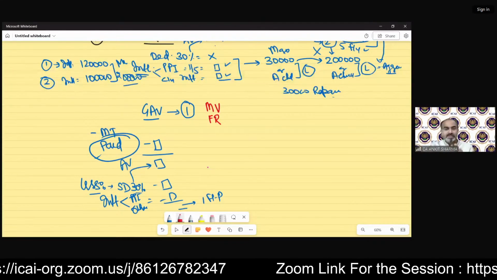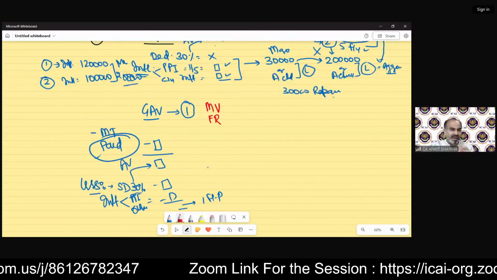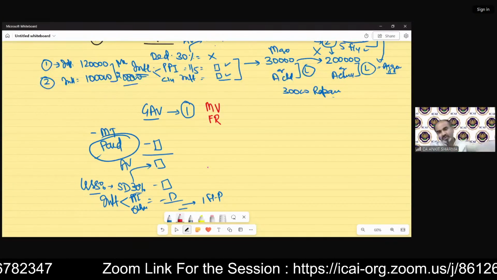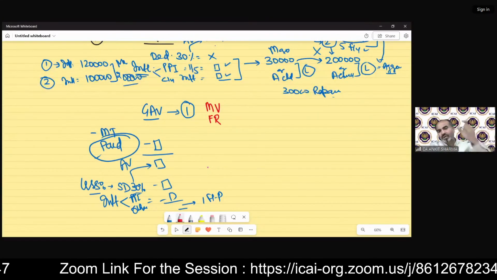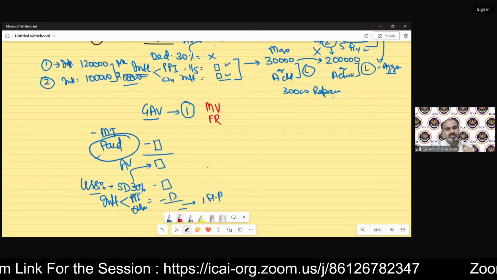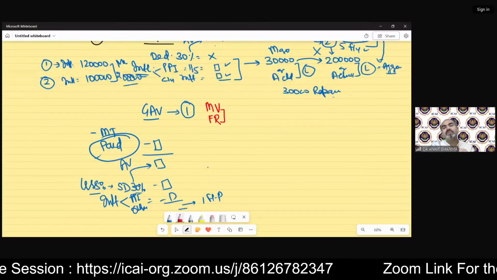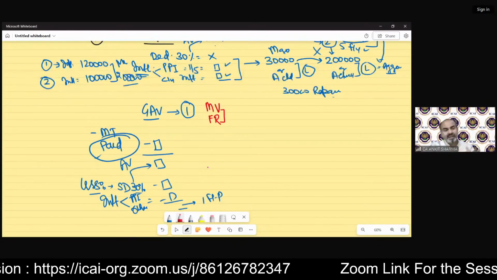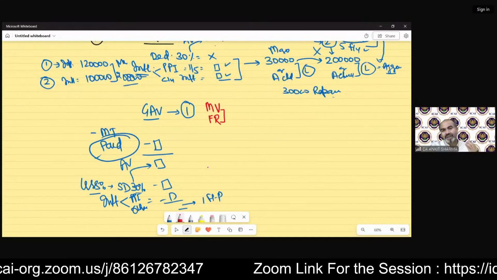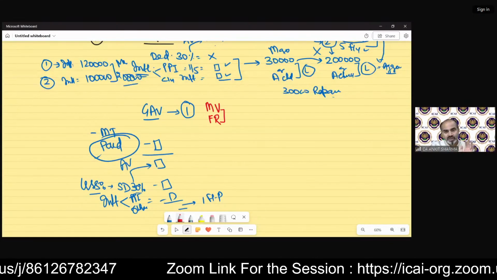Municipal value, technically, is the rental value of any property as per the municipality rules. If there is a building, as per your municipality, they'll decide what the rental value should be for the purpose of that building. Fair rent is the current market rent of that property, and that can be different. The market value or the municipal value of any property could be different or could be similar also. Both will be given in the question.